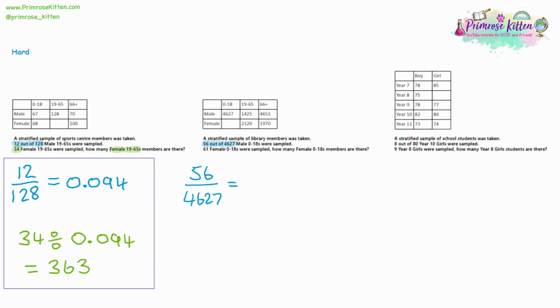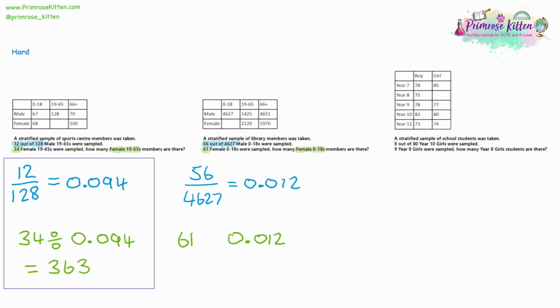Now for the easy and medium questions, you need the totals, so the sample amount for the total and the total for the total. But for these questions, it's just one item of the data we've got it for. So doing that division, we're sampling 0.012. Now, what are we being asked for? Well, we're being asked for female 0 to 18s, and we have a clue for that, 61 of them were sampled. So we take our sample amount, 61 were sampled. We take the proportion that were being sampled, 0.012.